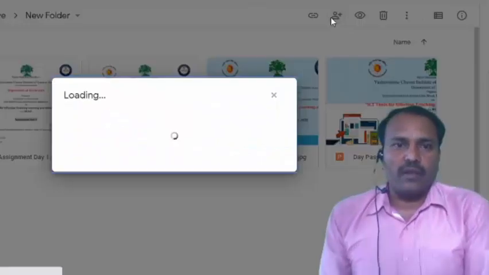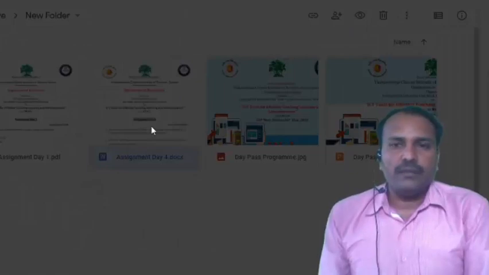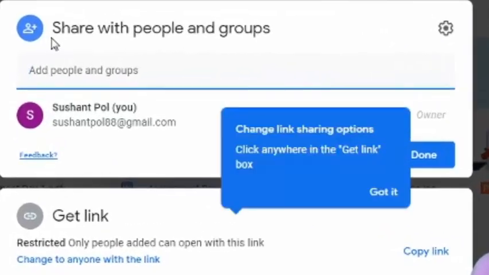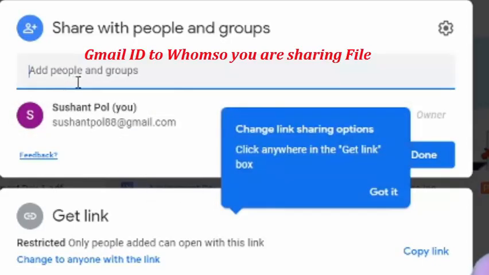Whenever you click on this, it will enable sharing. Share with people and groups. You need to add the people with whom you want to share. So who are you going to add? You need to add their Google IDs. Okay, then Done.